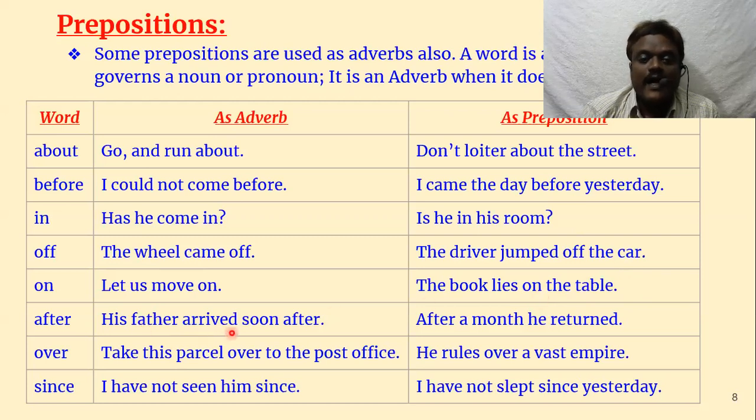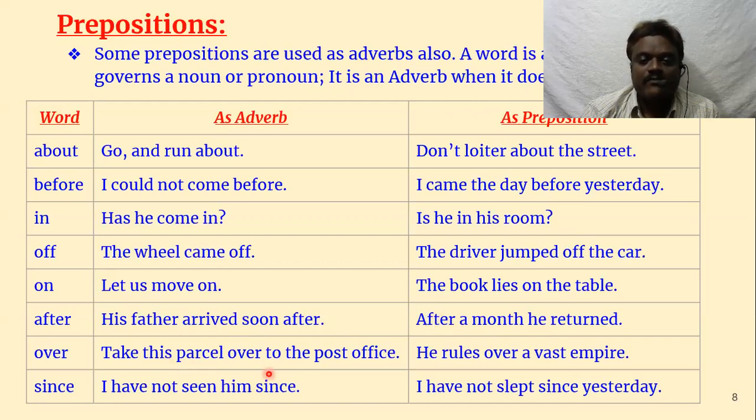His father arrived soon after. Soon after. See, after: there is nothing here. "Soon" again is an adverb. "After" is also an adverb of arrived. Two adverbs. This "after" is an adverb of arrived: arrived after. After a month, he returned. After a month: see, a month is the object of the preposition "after", so this is a preposition.